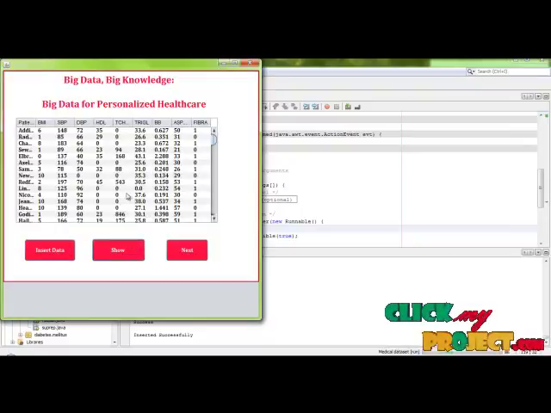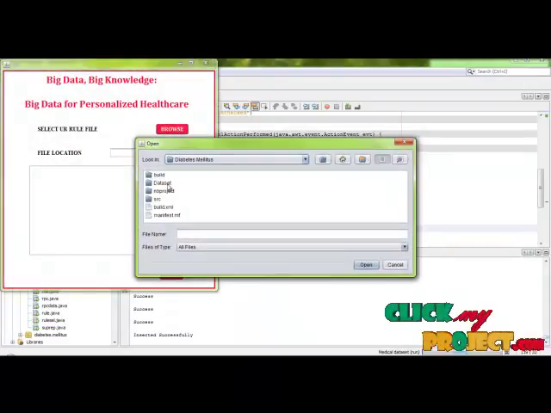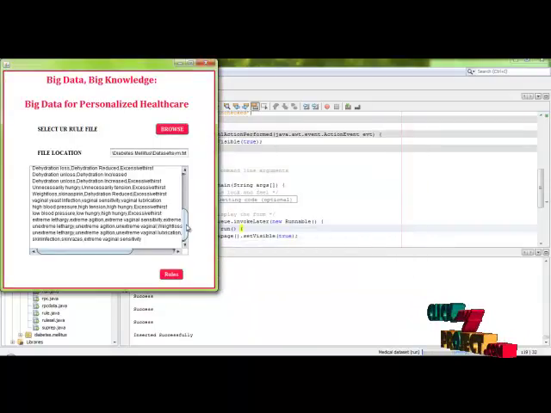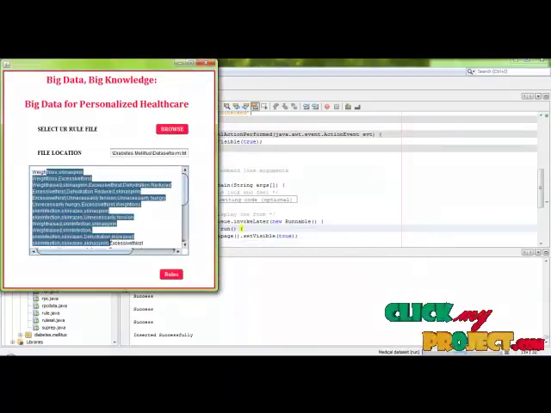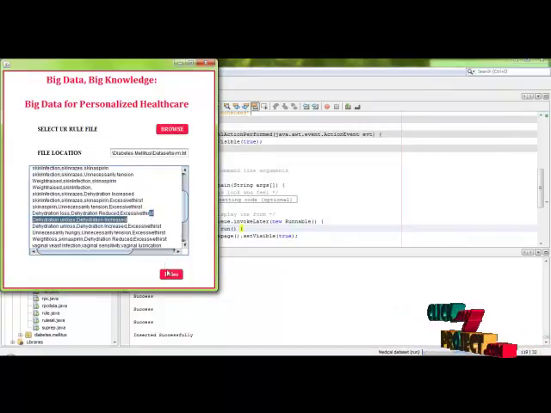Click the show button. Now the data set information is stored in the database. Here we fetch those data and display them in the table. I'll click next. Then here we are going to choose the symptoms.txt file. These are the association rules, the framing of the rules. Through this we filter the high risk patients.